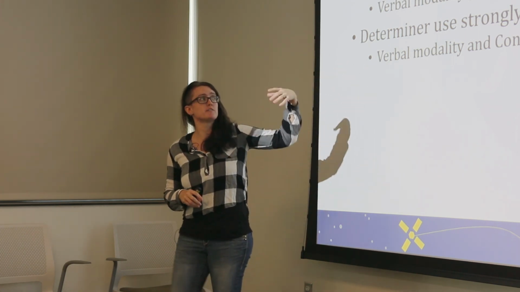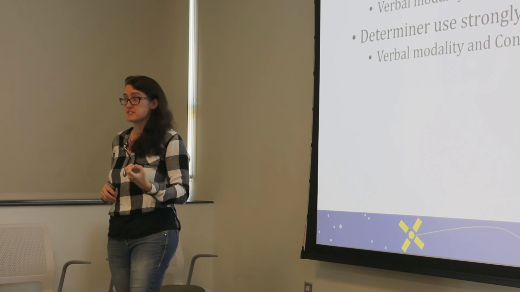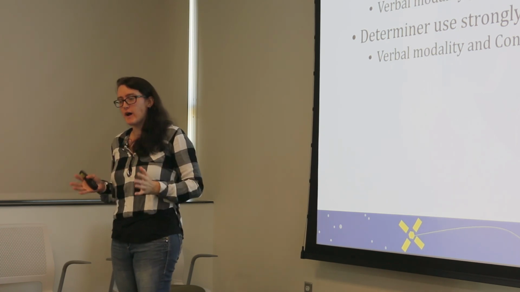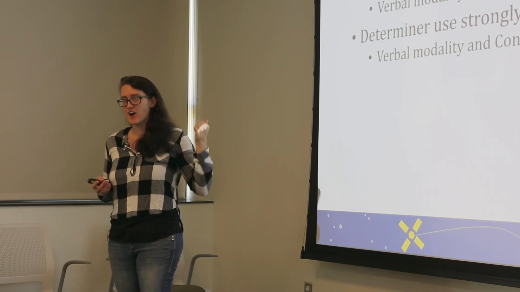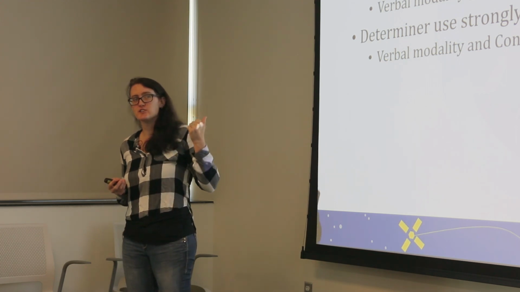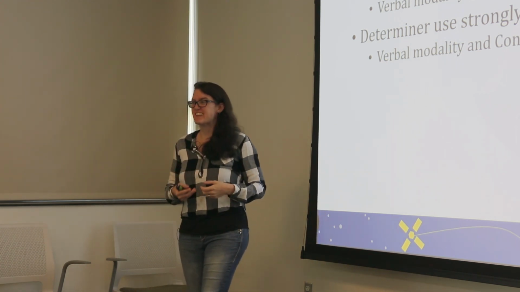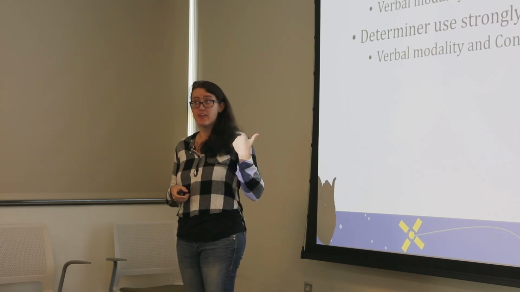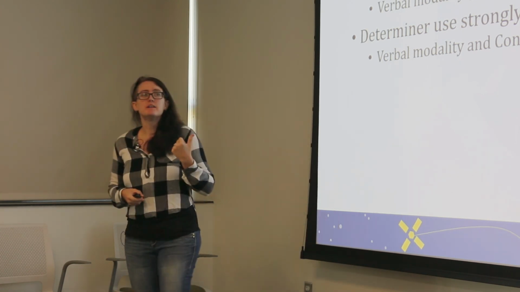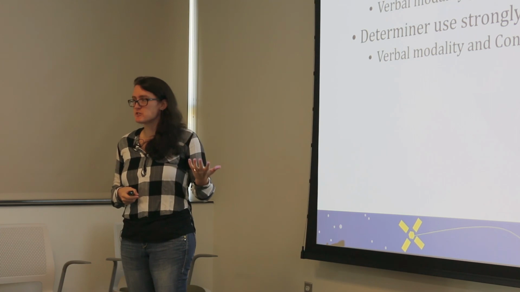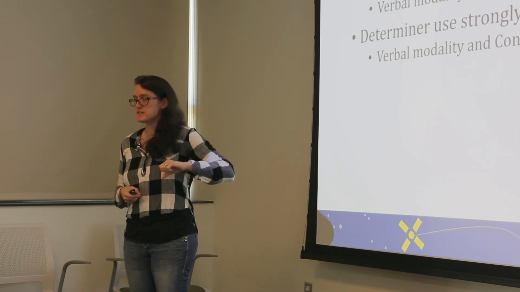So determiner use we found to strongly negatively correlate to success. This is a very wide definition of the word determiner. Here, our analysis said that a determiner included articles like a and the, but also demonstratives like that and this. We saw a graph of that earlier. We see that the more determiners appear in a description, the worse it tends to be ranked.